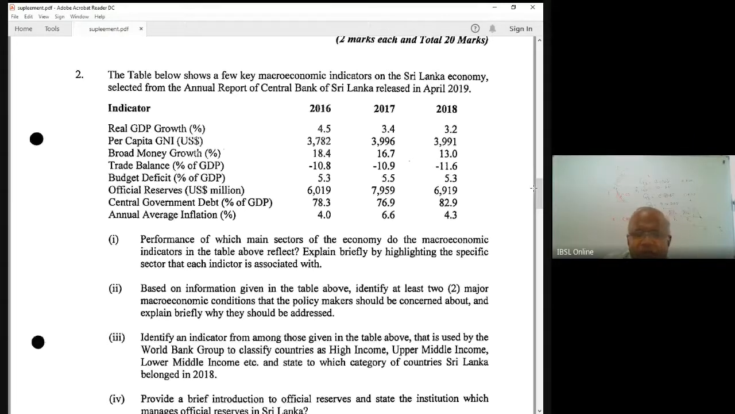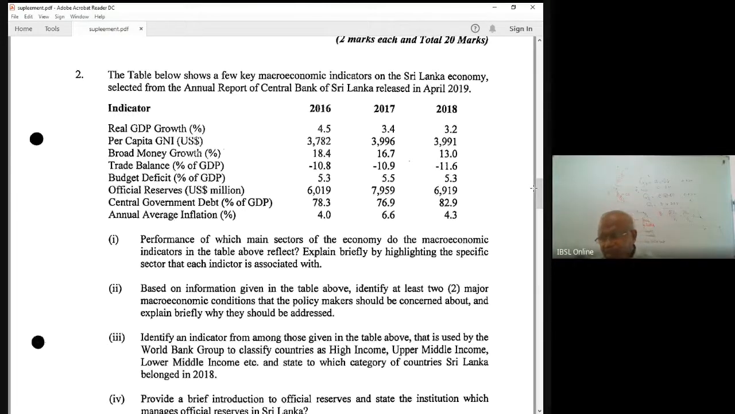These are the things. Official reserves, not a big issue, but again, there's a drop. Official reserves, 7.9 to 6.9, 1 billion drop. There is an increase, but 7.8 to 7, a 1 billion drop in official reserves. Now, that's why I said that this question is easy.